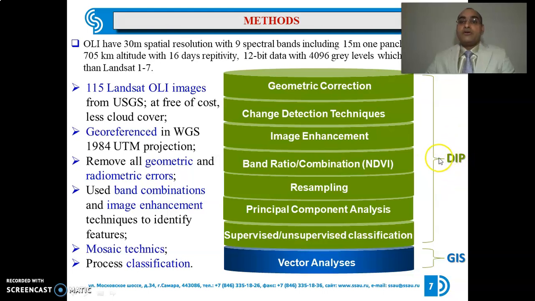I downloaded 150 Landsat images from the USGS website, which is free of cost, and then went through pre-processing. I georeferenced all data in WGS 84 UTM projection, then removed all radiometric and geometric errors, then did band enhancement, band combination and image enhancement techniques. I combined all images through mosaic techniques and then processed classification. In this way, through pre-processing and digital image processing techniques, we convert pixel-based raster information into a polygon-based vector layer and save it in GIS format.